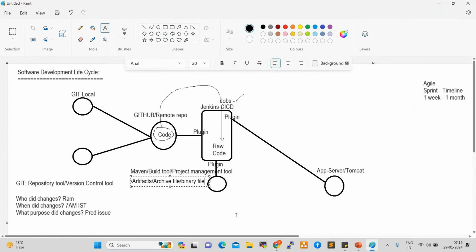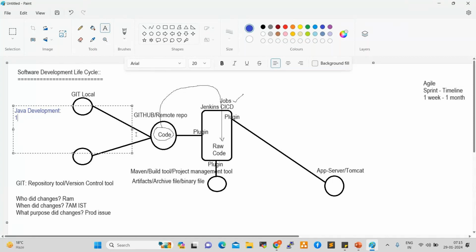Binary file is nothing but zip file, tar file, war file, jar file, right? Normally in development environments, developers, for example, Java development is going on. In Java development, three types of developments will happen in real-time projects.